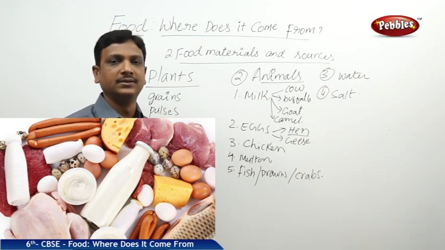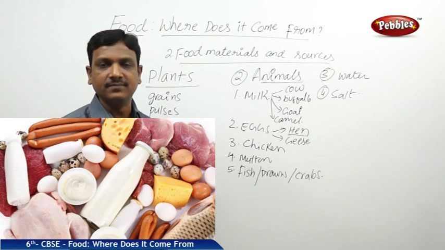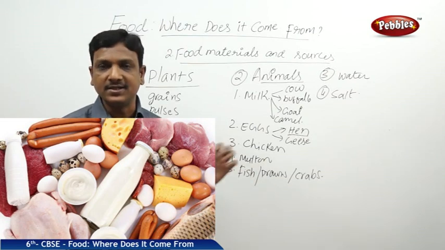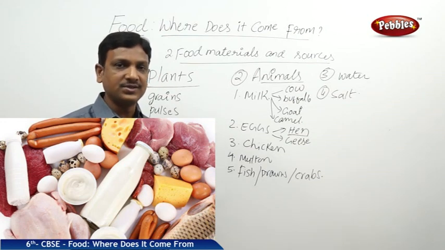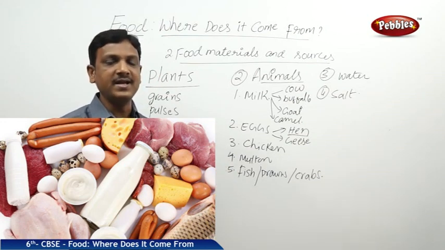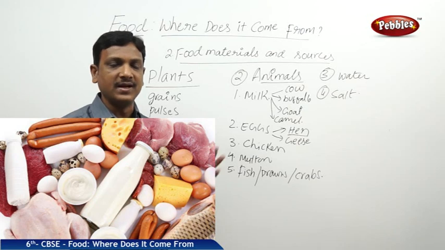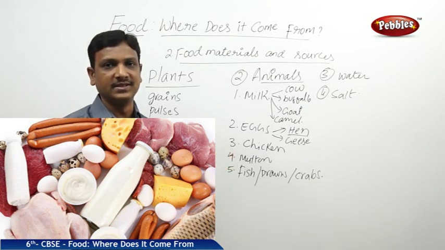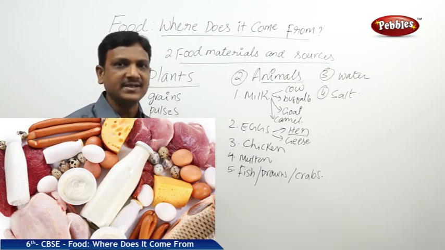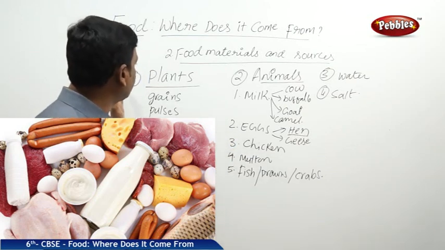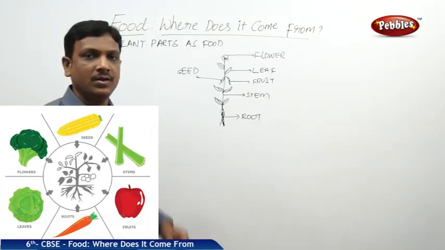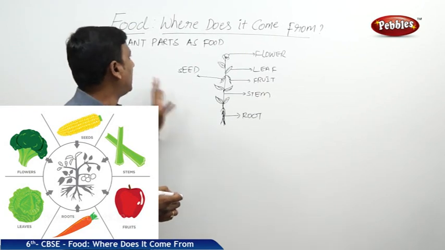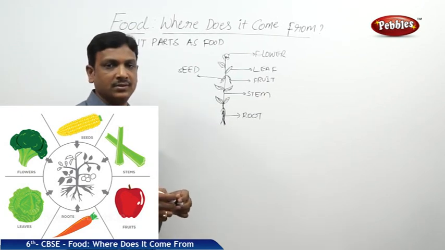The first thing, to make a variety of food items, you need to have ingredients. Second thing, we understood that we are getting these ingredients from the natural sources in nature, that is from the plants and animals. Let's see in detail about the sources that are coming from plants, about the sources that are coming from animals. So now let us see in detail about the plant parts as food items, right?